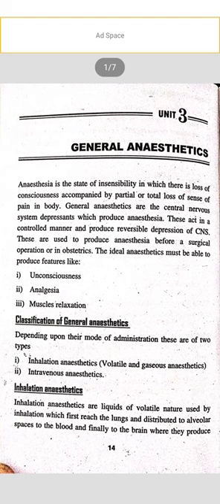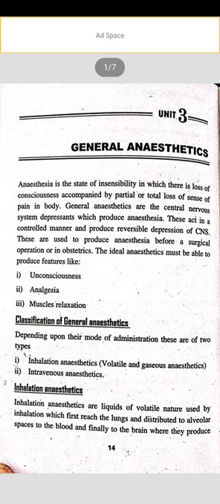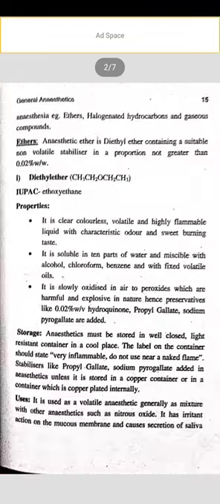So there are two classifications of general anesthetics. First, inhalation anesthetics. Second, intravenous anesthetics. First of all, we will discuss inhalation anesthetics. What are these? Inhalation anesthetics are liquids of volatile nature used by inhalation, which first reach the lungs and then are distributed to the alveolar spaces, to the blood, and finally to the brain, where they produce anesthesia. Common examples are ethers, halogenated hydrocarbons, and gaseous compounds.